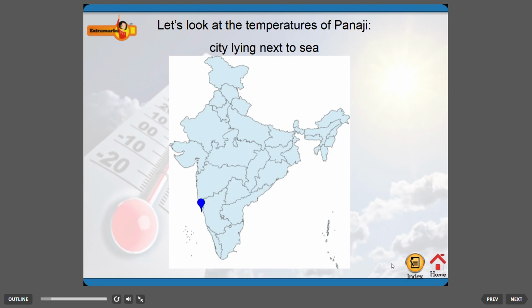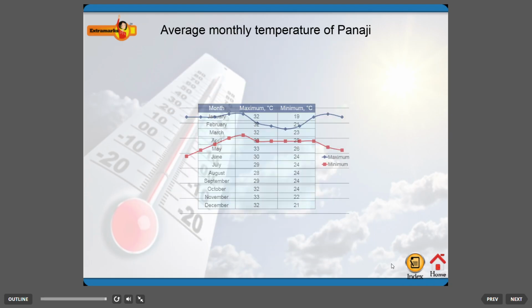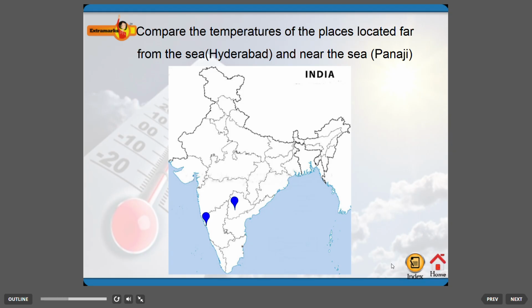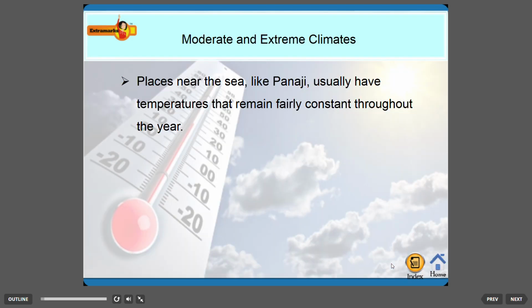Look at the temperatures of Panaji, a city lying next to the sea. This table shows the average monthly temperature of Panaji. The temperatures of the places located far from the sea, Hyderabad, and near the sea, Panaji. Moderate and extreme climates. Places near the sea, like Panaji, usually have temperatures that remain fairly constant throughout the year. They have a moderate climate.